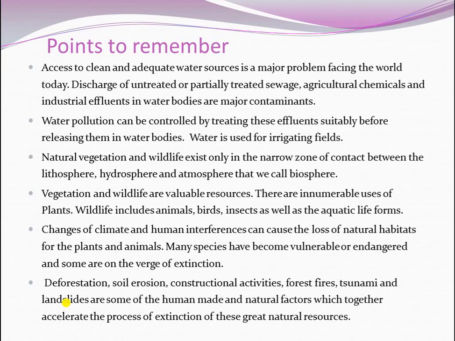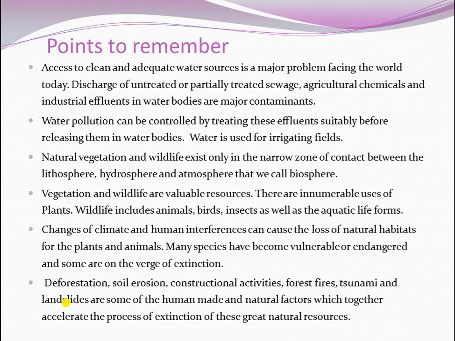Extinction means it will not be anymore. So deforestation, soil erosion, constructional activities, forest fire, tsunami, and landslides are some of the human-made and natural causes which together make the process of extinction of these great natural resources.